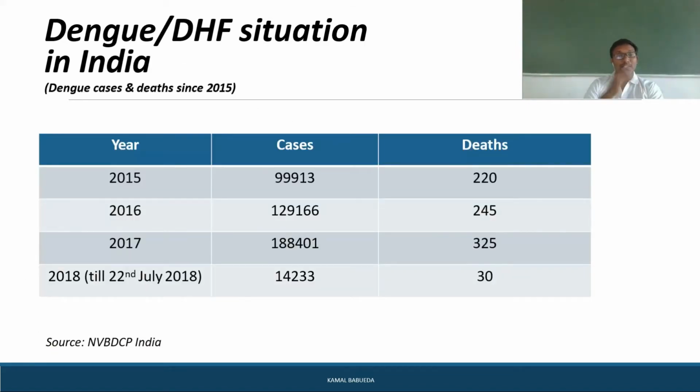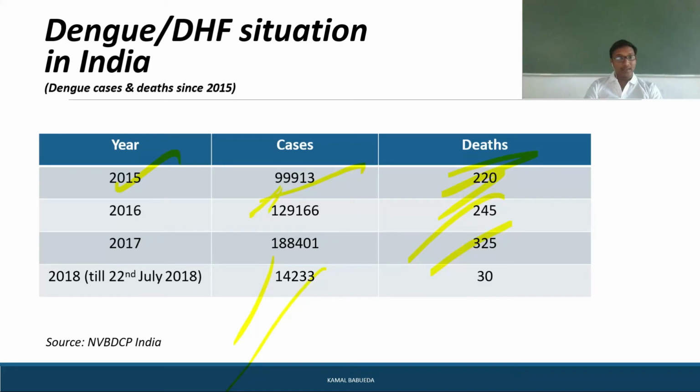I have the data from 2015 to 2018, the number of cases and the number of deaths. In the year 2015 we had 99,913 cases, nearly 1 lakh cases, in which 220 deaths occurred. In 2016 it was 1,29,166 cases, in which 245 deaths occurred. In 2017 it was 1,88,401, in which 325 deaths occurred. And in 2018, till 22nd July, about 14,223 cases had occurred, in which 30 of the infected cases were reported as deaths.